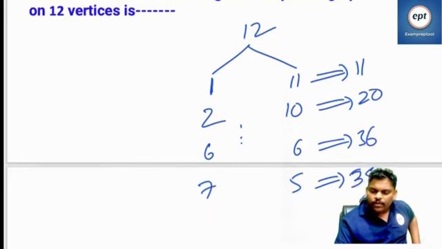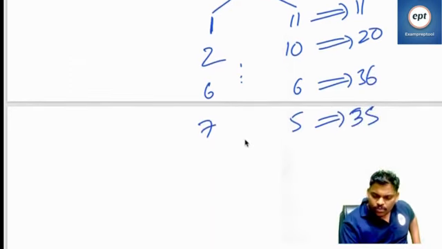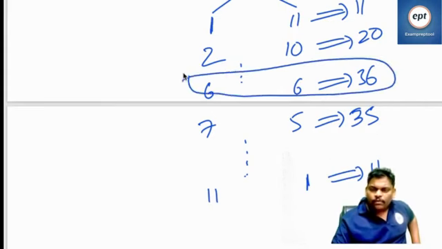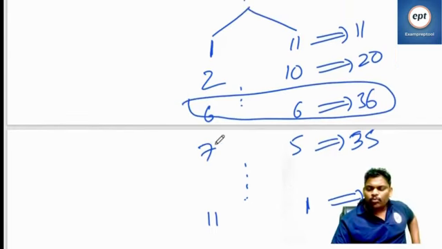And so on. Lastly, 11 here, 1 here. So when you divide equally, you will get more edges.